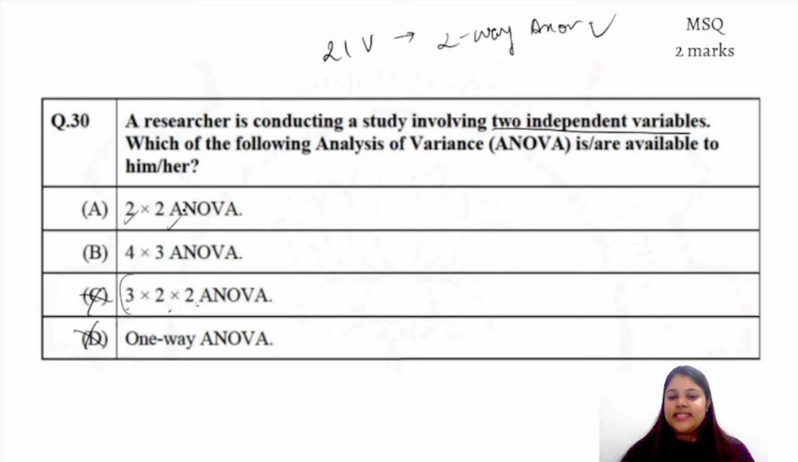So basically how is it written is 2 into 2. So there are two independent variables. Each variable has 2 levels. And in this one variable has 4 levels and the other variable has 3 levels.